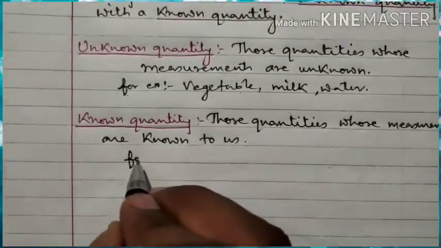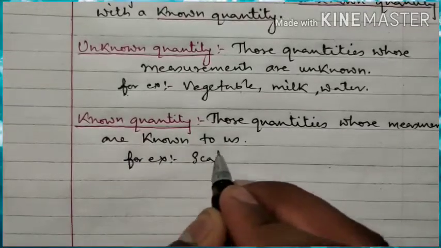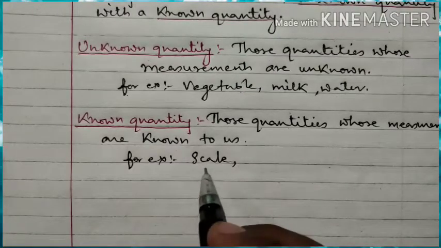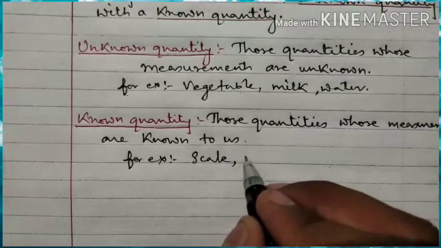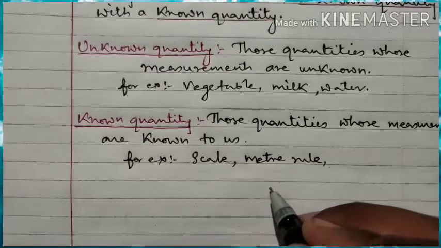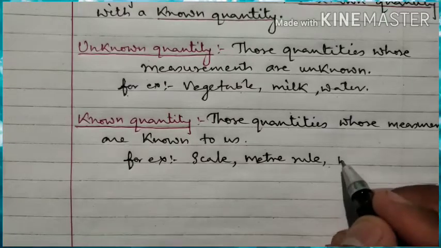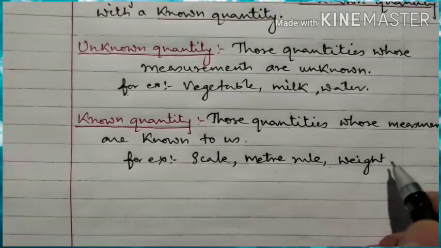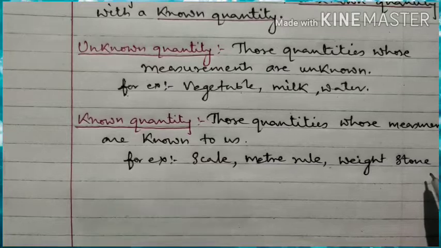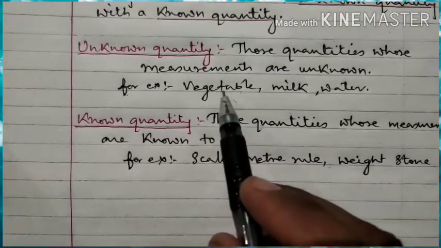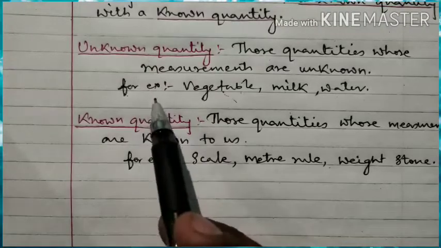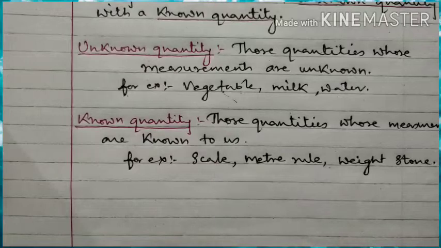Like for example, we can see a scale. The scale which we are using for measuring the length of a line is a known quantity. Then the meter rule is a known quantity. Then we can say weighing stone, which we call batkhara, is also a known quantity by the help of which we can measure the mass of the vegetable. These are the known quantities, and for doing measurement we will compare the unknown quantity and known quantity.